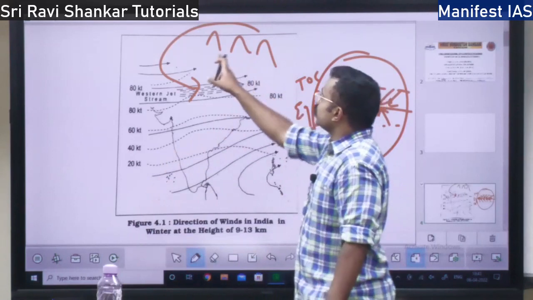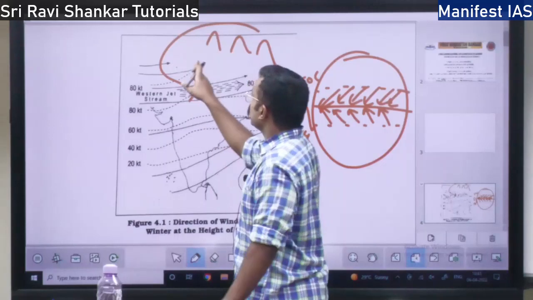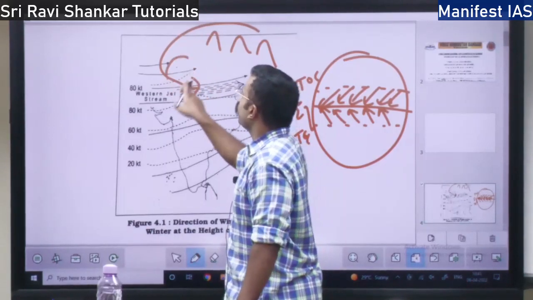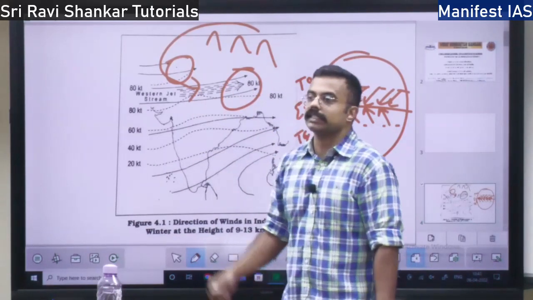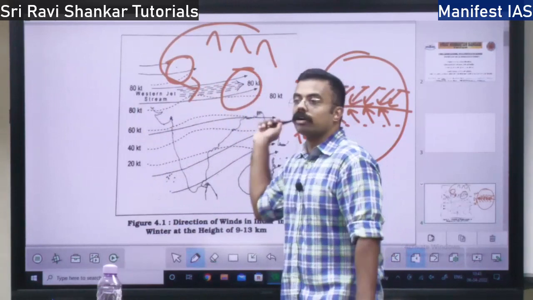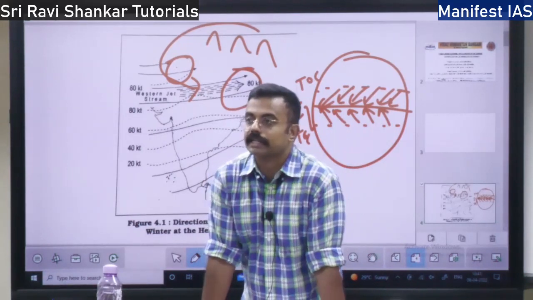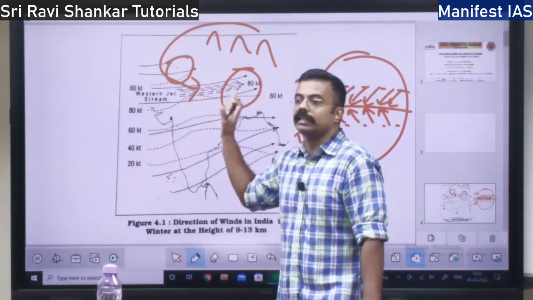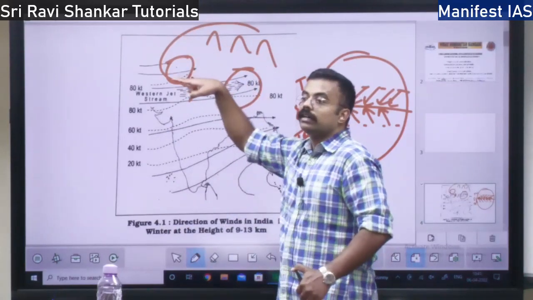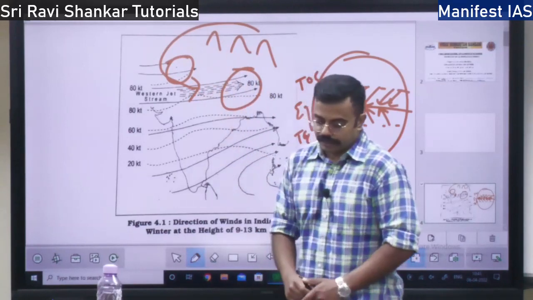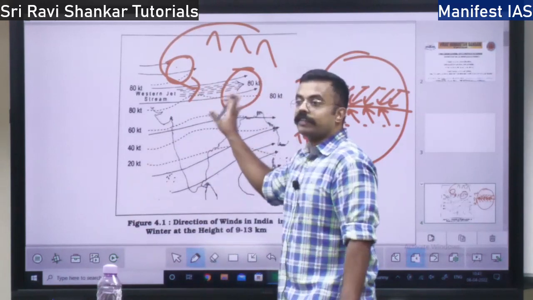This position of clash, where the continental air mass clashes with the trade winds, is actually not stable. Sometimes the clashing point will be in the Rajasthan region. Sometimes the clashing point will be in the Uttar Pradesh region. This clashing point keeps moving across the Ganga plains, right? So the entire North Indian region in the winter will be under the influence of northwestern winds, that is winds crossing the Himalayas and coming into India. So this is about the surface, at the surface level, what happens.